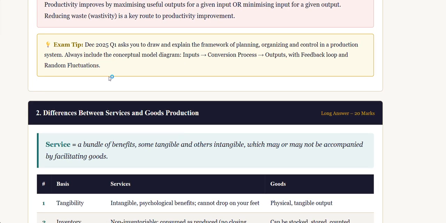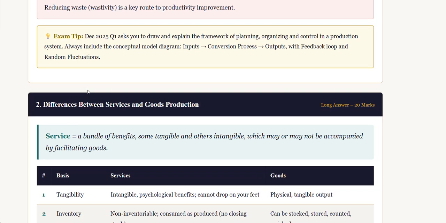So as an exam tip, I have included December 2025 question number one, which asks you to draw and explain the framework of planning, organizing, and control in a production system. So always include the conceptual model diagram: input, which is converted into output by a conversion process, with a feedback loop and random fluctuations. So always include a diagram so we can score more marks.